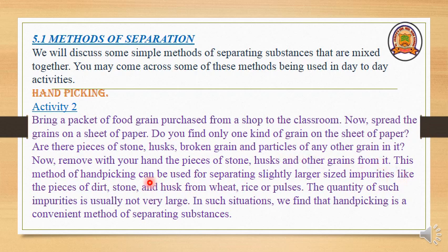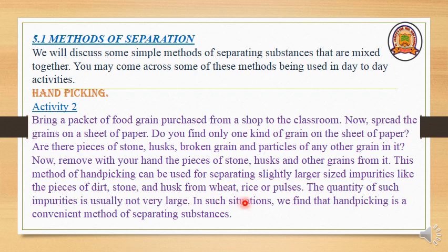This method of hand picking can be used for separating slightly larger sized impurities like pieces of dirt, stone and husk from wheat, rice or pulses. Here all these sizes are very big, we can see them easily with our naked eye. So we can pick them by hand. The quantity of such impurity is usually not very large.